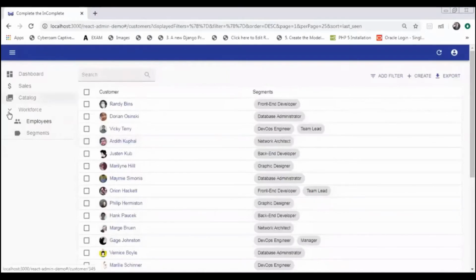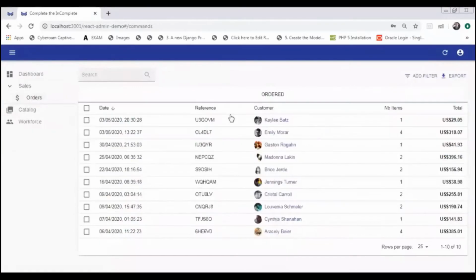Moving on to the sales part, we have the orders in the sales part. Let's see all the orders over here. We have 10 orders from 10 customers. The number of items are over there, cost is over there, reference will be given, and the dates are also available over here.